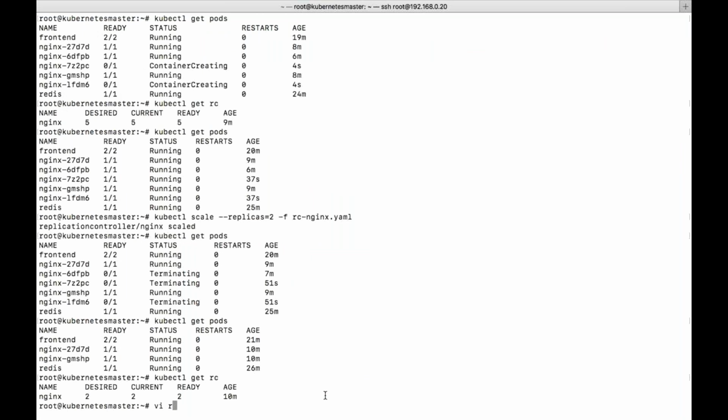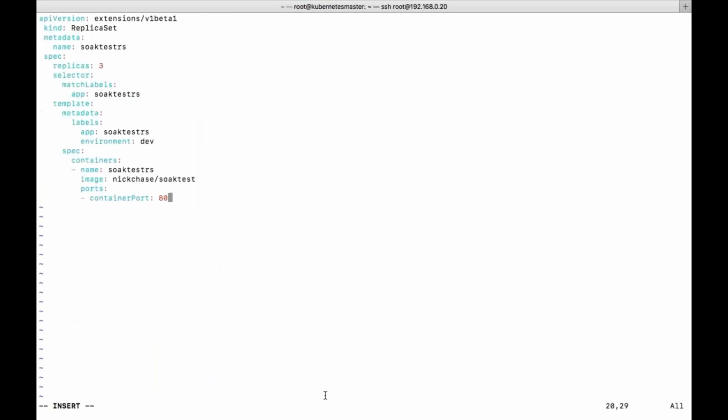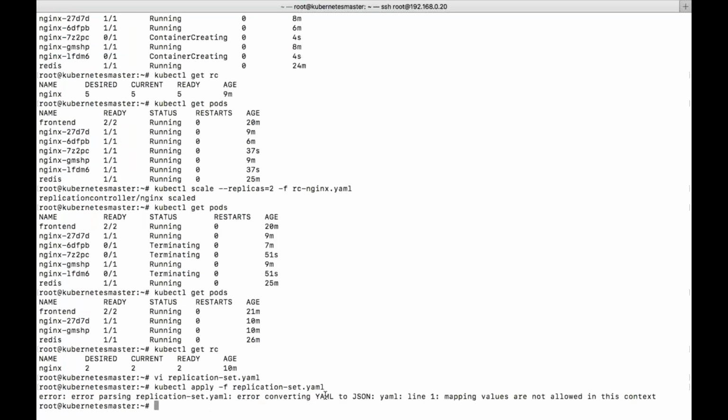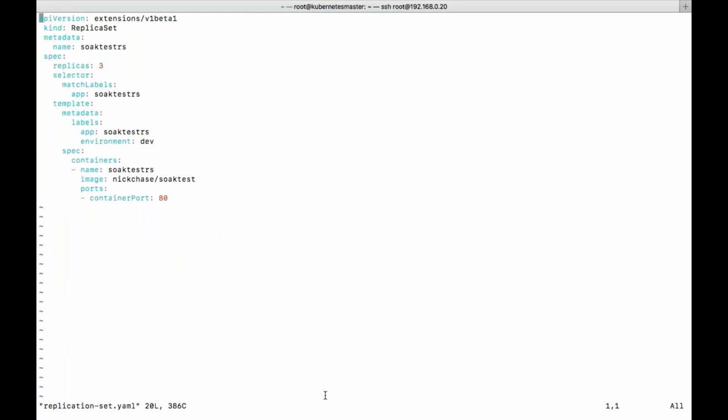Replication set hyphen. Let's try to create this. Mapping values are not allowed for this context. Line 1. Okay.